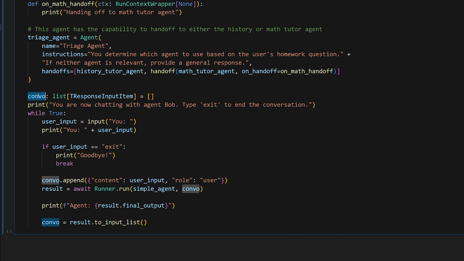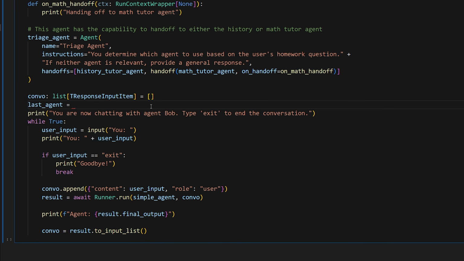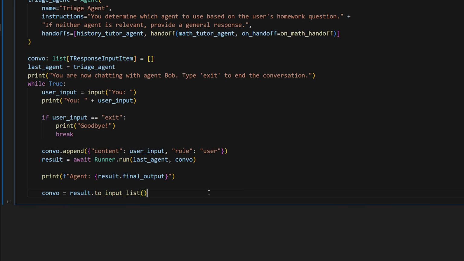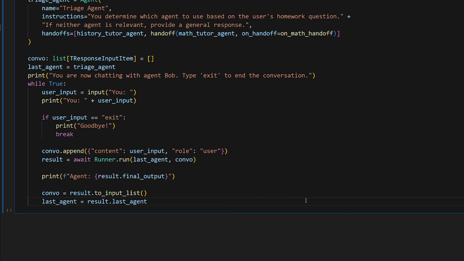So up here, when we're keeping track of the conversation, we can also keep track of last agent is equal to, and since the loop has not started yet, we'll simply start it with our triage agent. That's who we want to start with, right? And then down here, when we actually run the agent, we can then use last agent, so it always uses the last agent. So now we just simply need a way to actually update the last agent to whatever the last agent is. And what's great is that just like everything, the Agents SDK makes it really easy. We can do last agent is equal to result.last_agent. So it already keeps track of it for us.